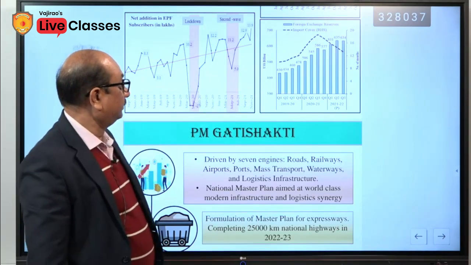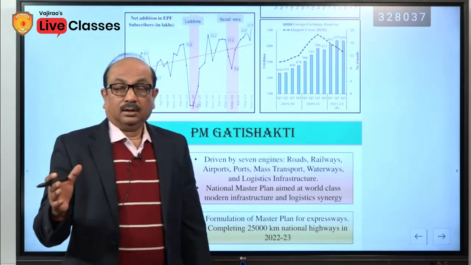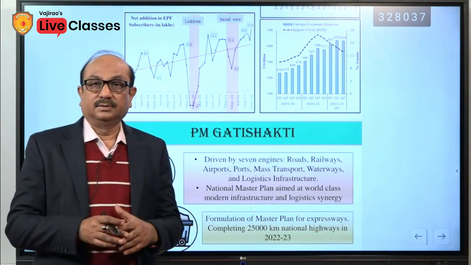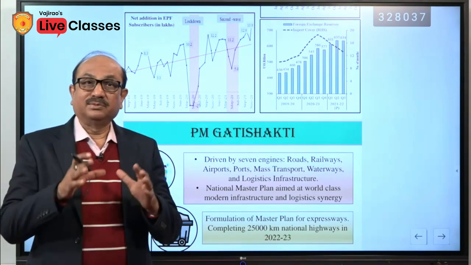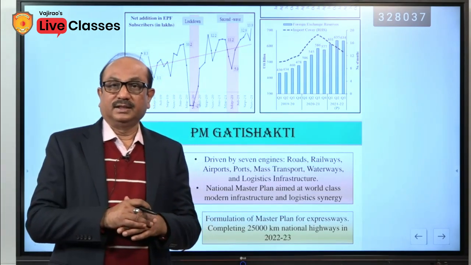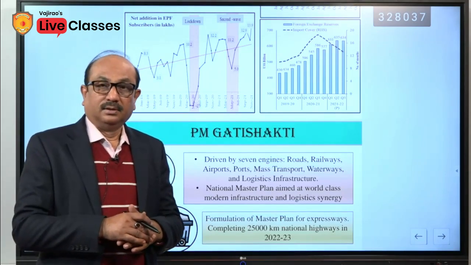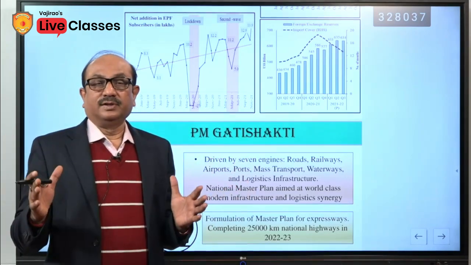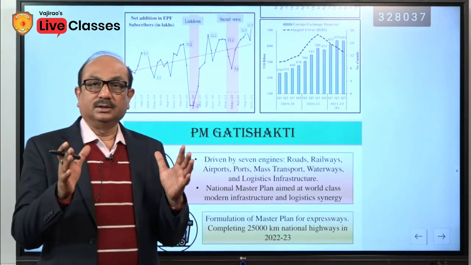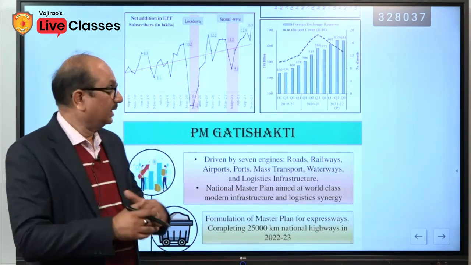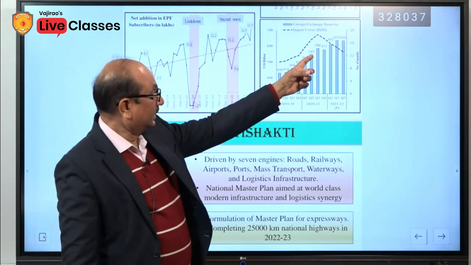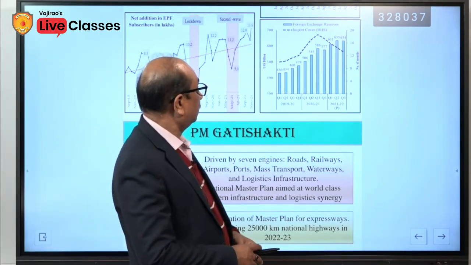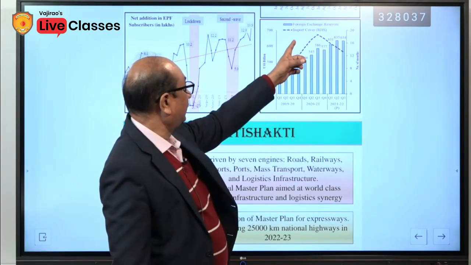Foreign exchange reserve. After the adverse impact, you must know that in the last fiscal year, the maximum FDI was brought to India. India attracted the maximum FDI ever, and that is why, along with the other activities, India's foreign currency reserve was at the highest level, and this was the level reflected here, $634 billion, and this dotted line is reflecting import cover.